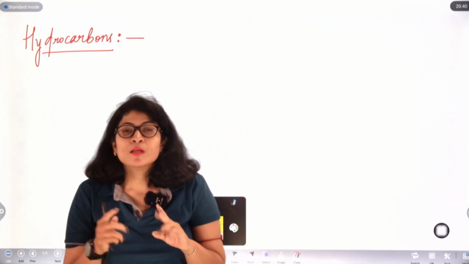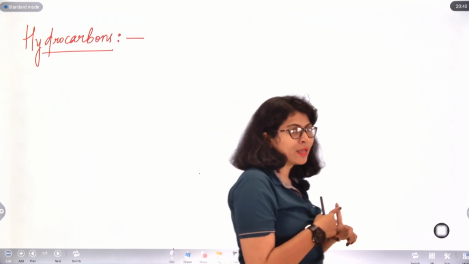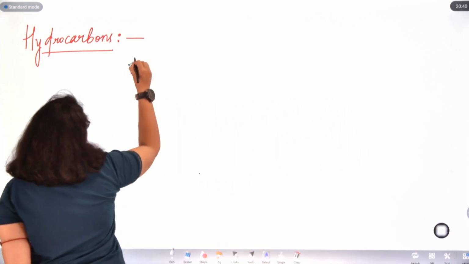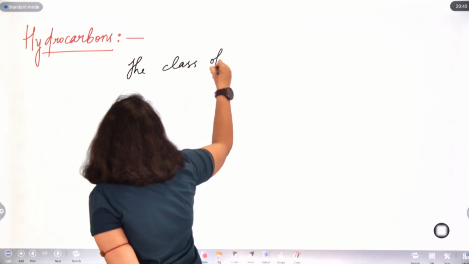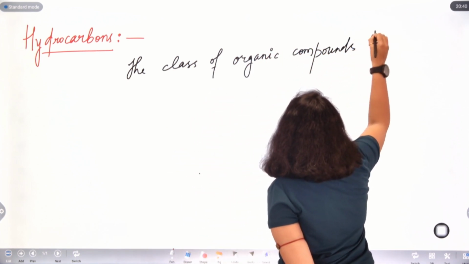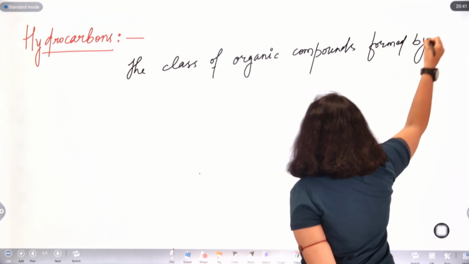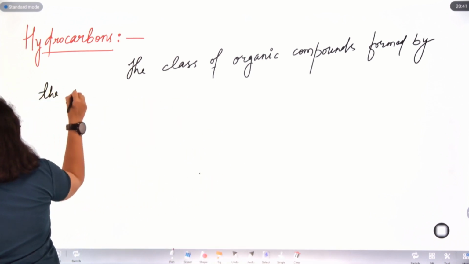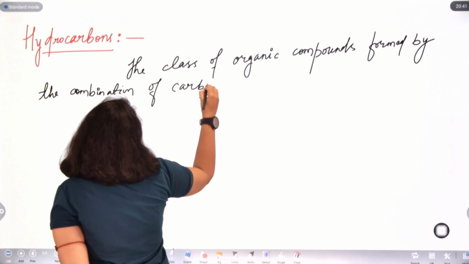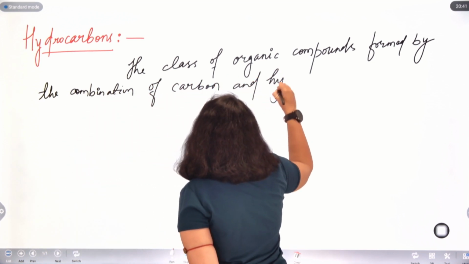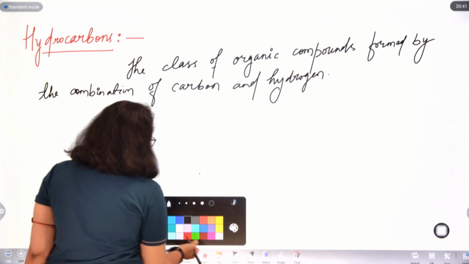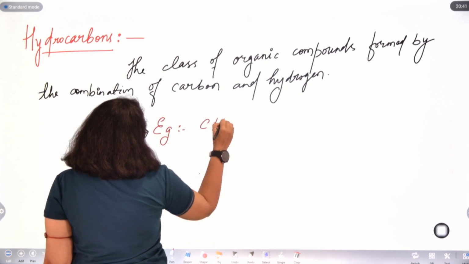What are hydrocarbons? The class of organic compounds formed purely by carbon and hydrogen are called hydrocarbons, and our example which we have already seen is CH4, methane.